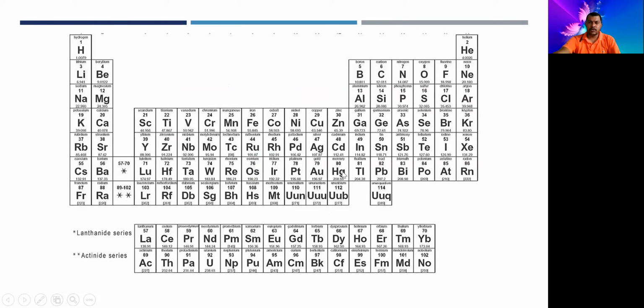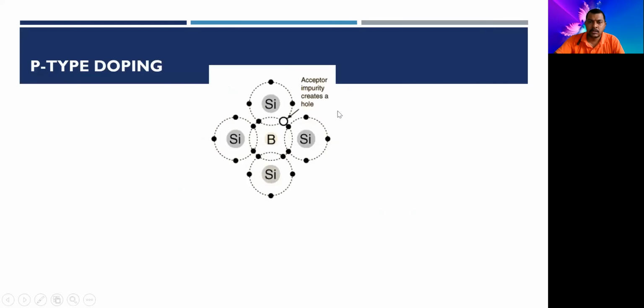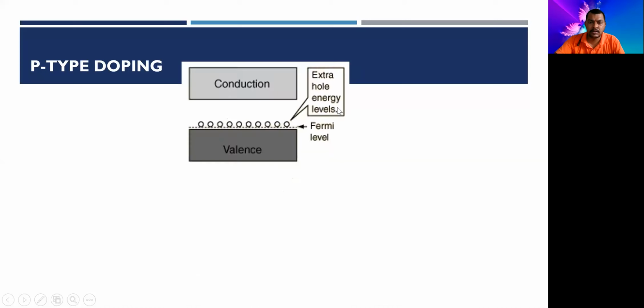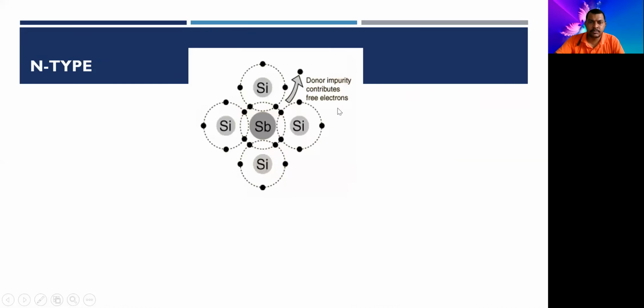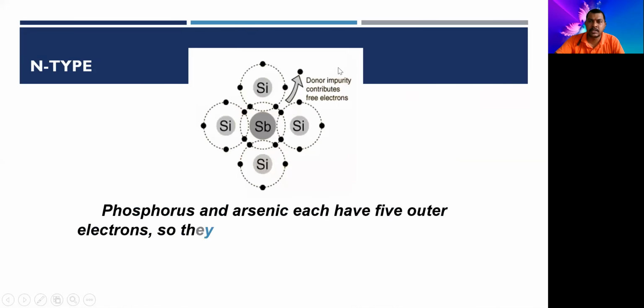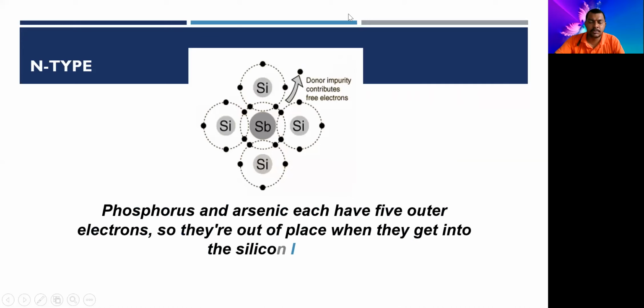The trivalent impurities over here are boron, aluminum, gallium, indium, and thallium. They are very difficult to pronounce also. These group three elements are added to the pure intrinsic semiconductor. This is a P-type semiconductor, and this is an N-type semiconductor. So when an impurity is added to a pure intrinsic semiconductor, it becomes an extrinsic semiconductor.